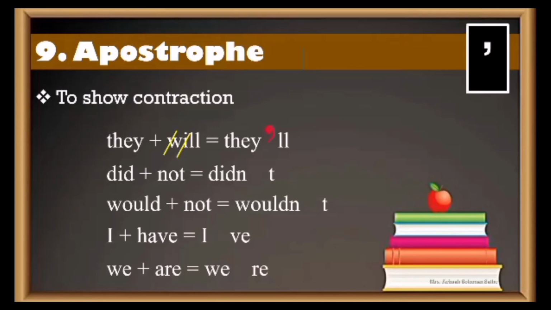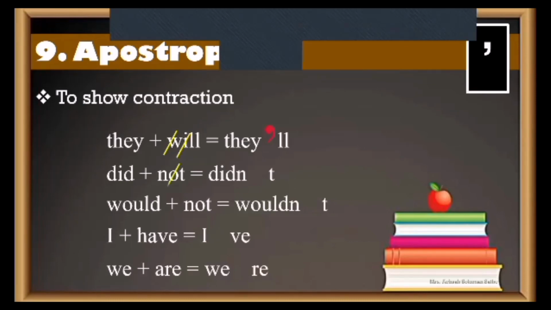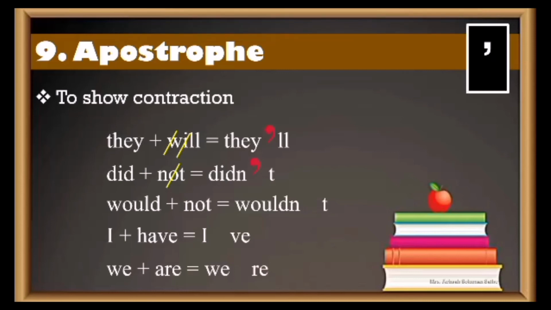Clear? Next, did not, didn't. Clear? So what are you removing from did and not when you're joining it together? You're removing the letter O. So in place of O the apostrophe will come. Here so many of them make a mistake. You write DID apostrophe NT, keeping NT together because it is not. Don't make that mistake. Okay? Put it in the place of the letters that you've removed.